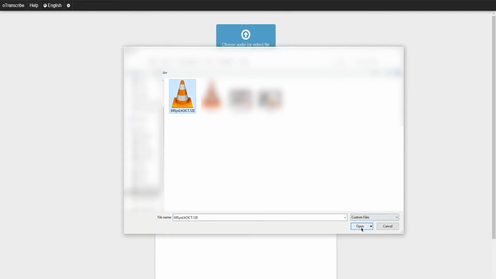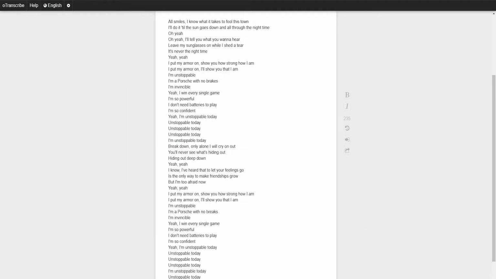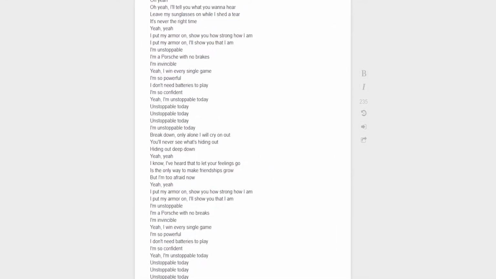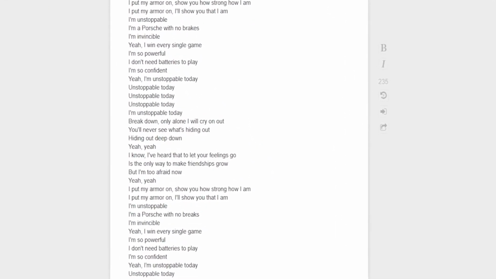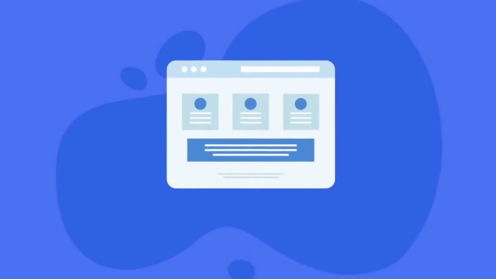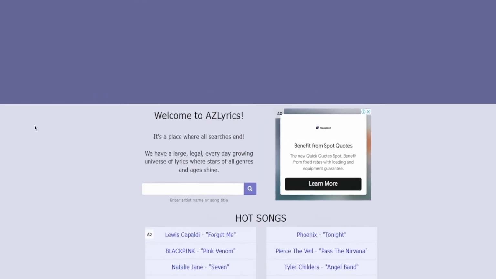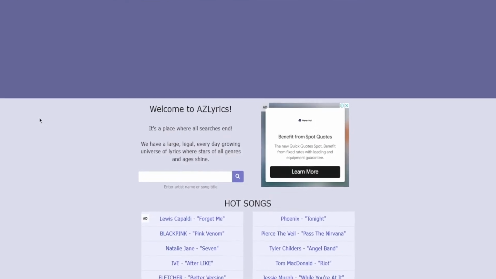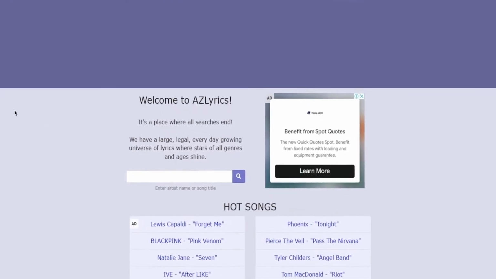Again, let me give you some quick tips. After you get the music lyrics from this website, it is always a good idea to check for any grammatical mistakes by reading the transcript obtained. By doing so, you're ensuring that you will get paid. Plus, you can also go to the website called azlyrics.com to get music lyrics. You just need to type in the name of the artist or the song title and boom! You get the lyrics without doing any work.